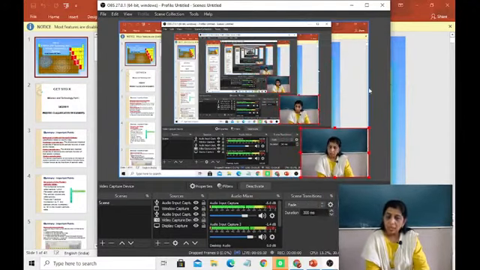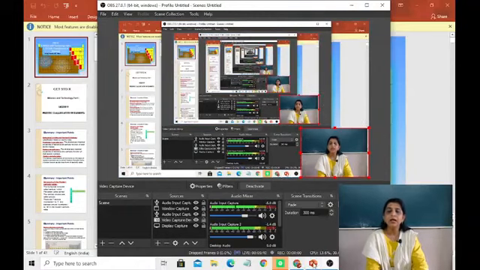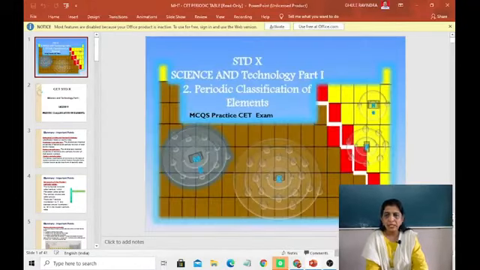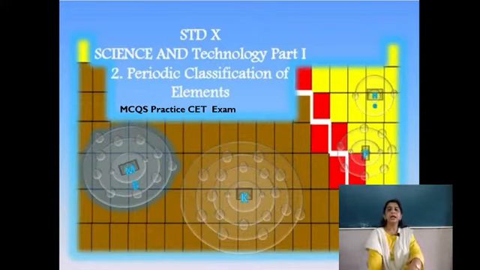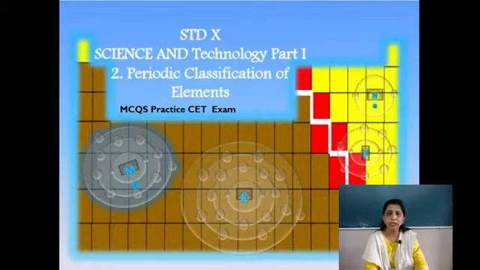Okay, so here I will start with this lesson. I will share some of the important points and then we will go with MCQs. I hope you all can see my screen where you can see the PowerPoint presentation of the lesson. Okay, Standard 10, Science and Technology Part 1, second lesson, periodic classification of elements. MCQs I have taken.